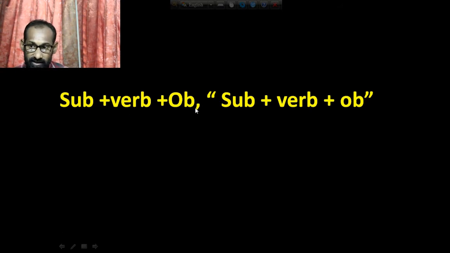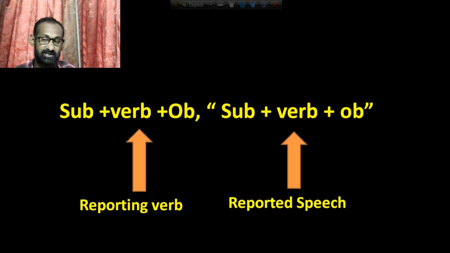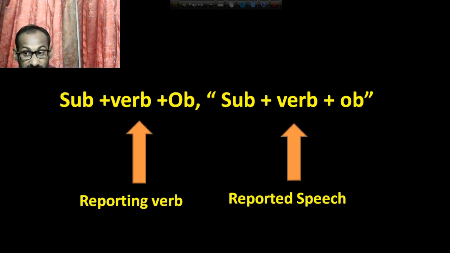That means the first structure before the comma is called reporting verb, and the second structure, subject, verb, object inside the inverted comma, is called reported speech.